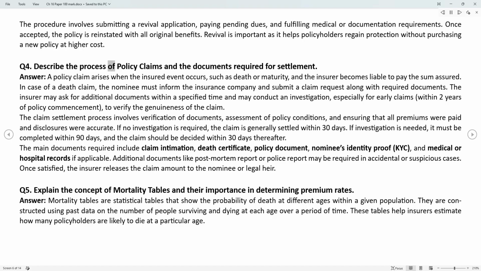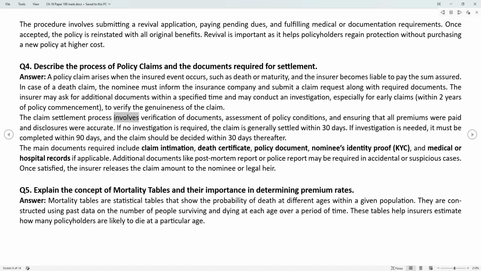Q4. Describe the process of policy claims and the documents required for settlement. Answer. A policy claim arises when the insured event occurs, such as death or maturity, and the insurer becomes liable to pay the sum assured. In case of a death claim, the nominee must inform the insurance company and submit a claim request along with required documents. The insurer may ask for additional documents within a specified time and may conduct an investigation, especially for early claims, within 2 years of policy commencement, to verify the genuineness of the claim.